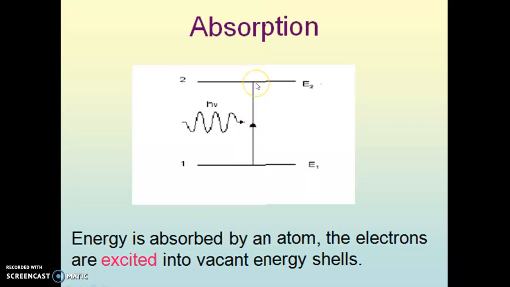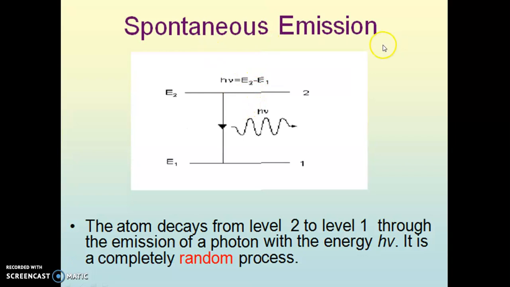But in spontaneous emission, the word emission itself indicates that the transition is downward and a photon is emitted in this transition. The word spontaneous tells us that this process occurs naturally, on its own, without supply of